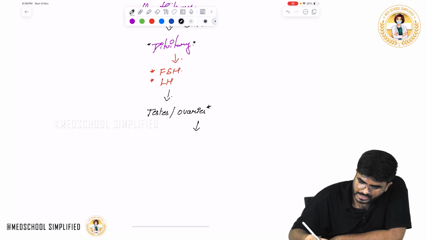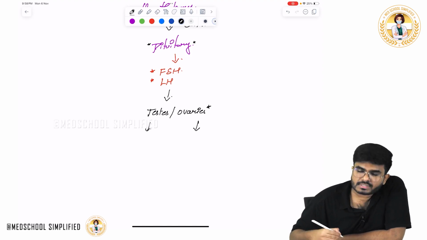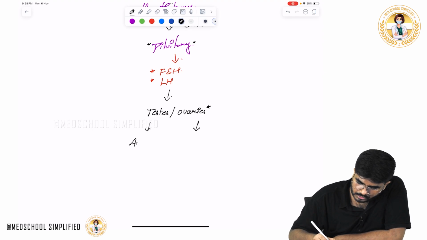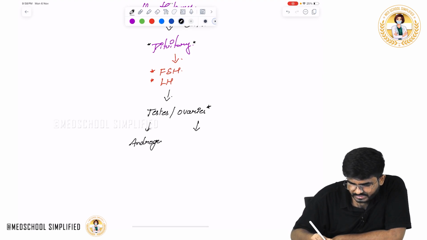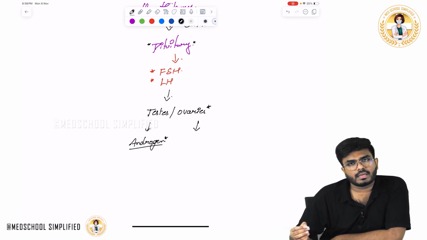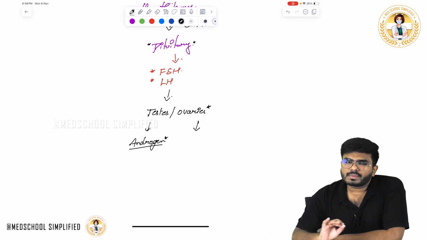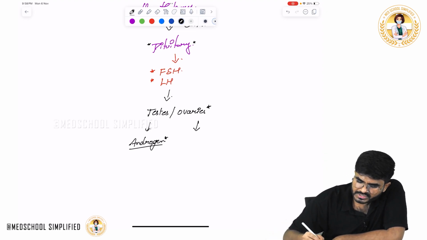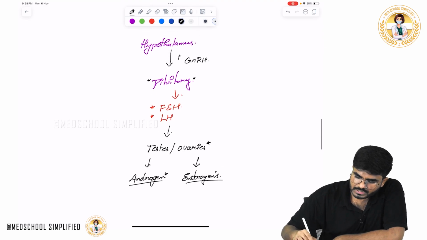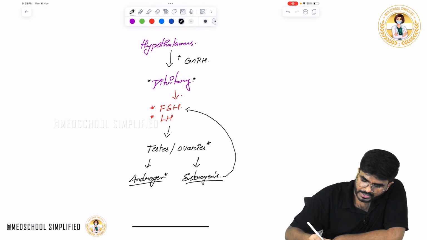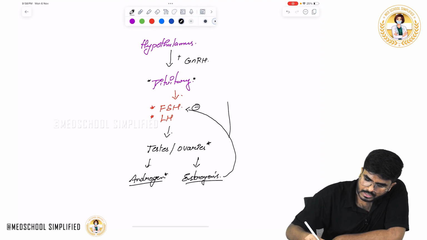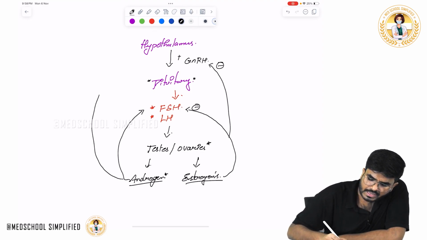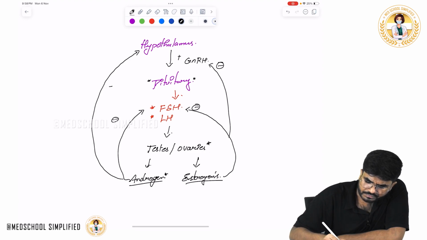When they act on the testis and ovaries, they produce male and female sex hormones. We'll discuss this in detail in the male and female reproductive hormones videos. Here, this is a basic idea: testis is going to produce androgens, ovaries are going to produce estrogens. Once you have androgens and estrogens, they give negative feedback to FSH and GnRH, meaning enough is there, no need for extra.